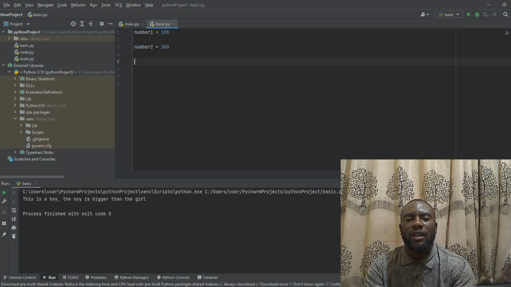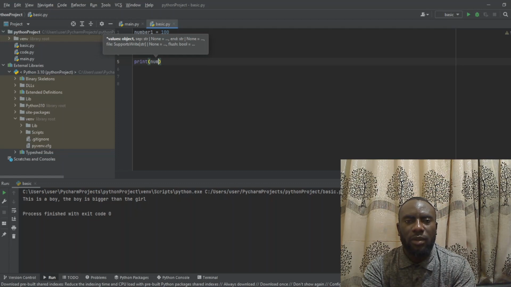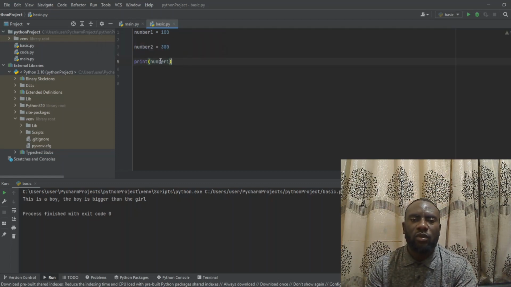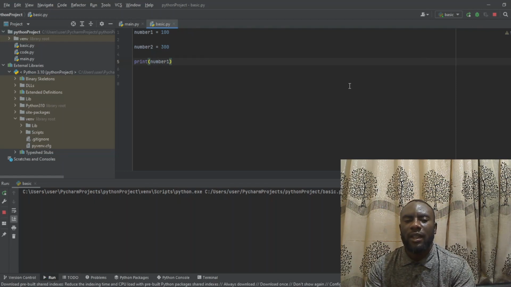Alright, so now let's assume we want to print what we have there. To print it out, all we need to do is use our print function, and we can say print number 1. When we say print number 1, that is we want to print what is inside this variable, this container. No matter what we stored inside this number 1, that is what is going to be printed out. When I run it like this, we can see we have 100.